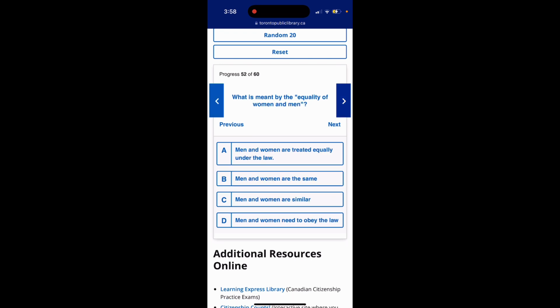Question 52. What is meant by the equality of women and men? Option A, men and women are treated equally under the law. Option B, men and women are the same. Option C, men and women are similar. Option D, men and women need to obey the law. The answer is option A, men and women are treated equally under the law.